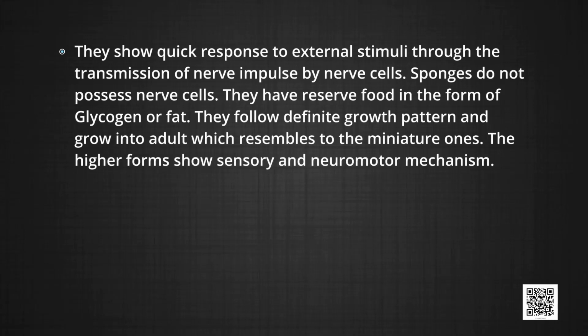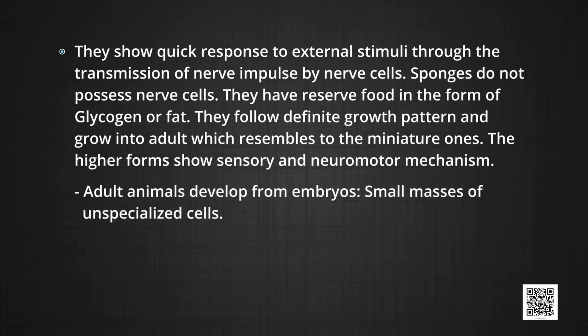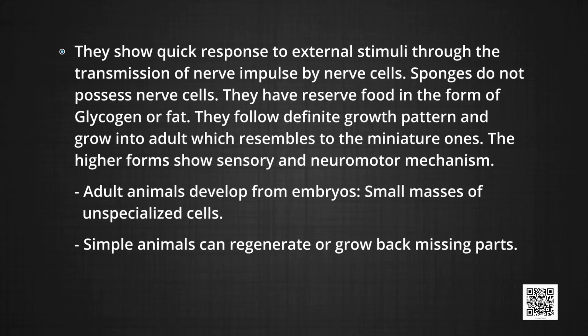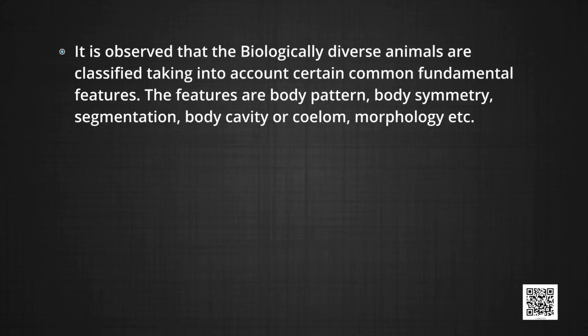They follow a definite growth pattern and grow into adults, which resemble the miniature ones. The higher forms show sensory and neuromotor mechanism. Adult animals develop from embryos. Small masses of unspecialized cells in simple animals can regenerate or grow back missing parts. It is observed that the biologically diverse animals are classified taking into account certain common fundamental features. The features are body pattern, body symmetry, body segmentation, body cavity or coelom, morphology, etc.